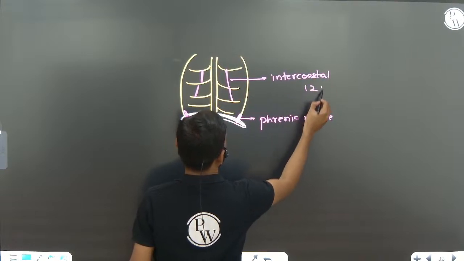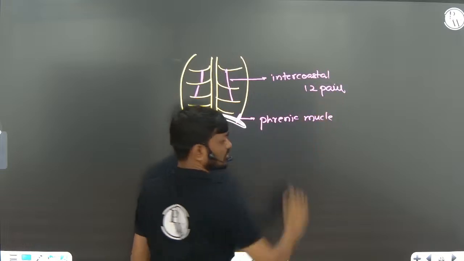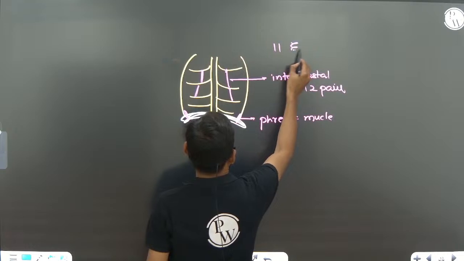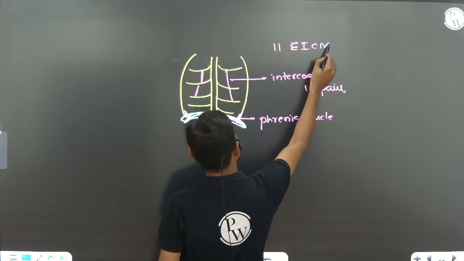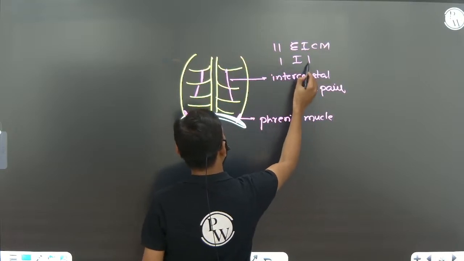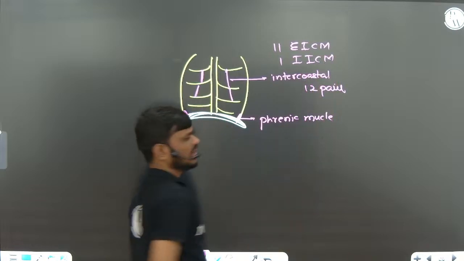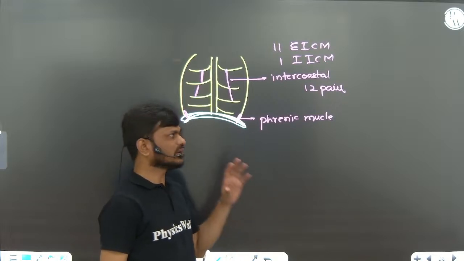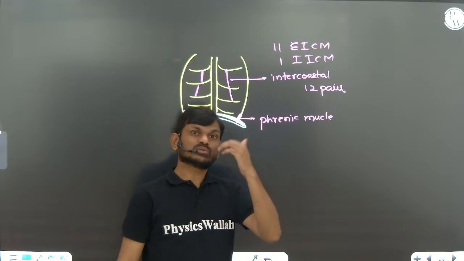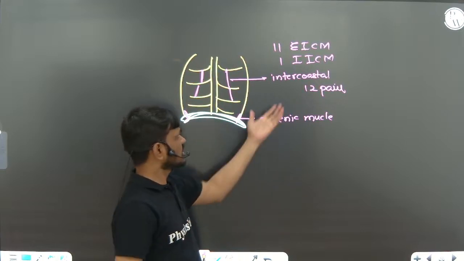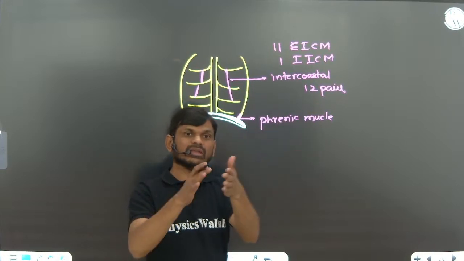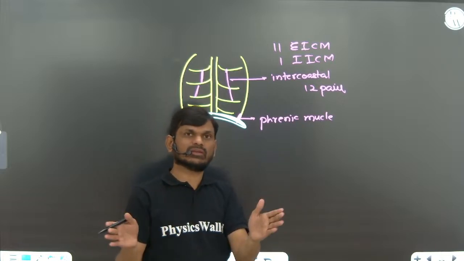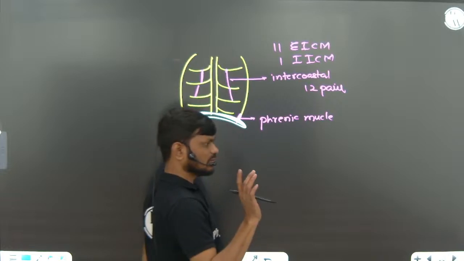There are 12 pairs of intercostal muscles: 1 pair is external intercostal muscles and 11 pairs are internal intercostal muscles. Because of these muscles and the phrenic muscles, the gradient between alveoli and atmosphere is maintained. I hope you understood this concept.